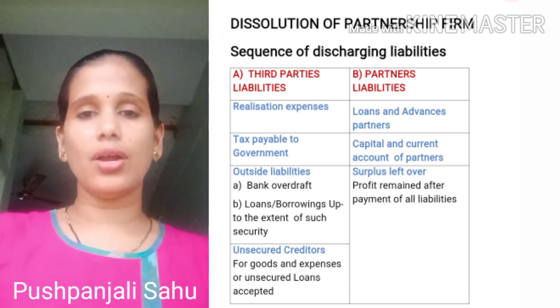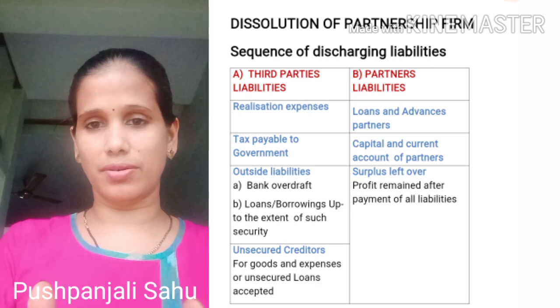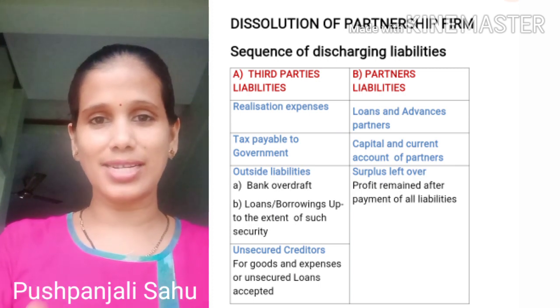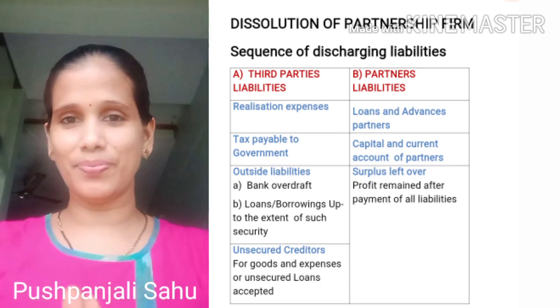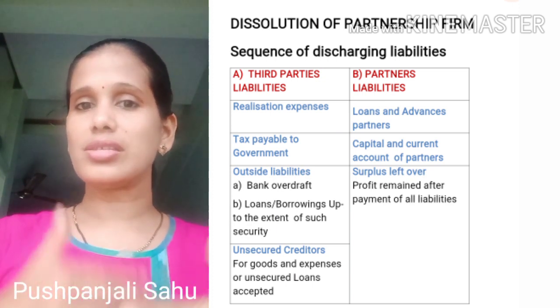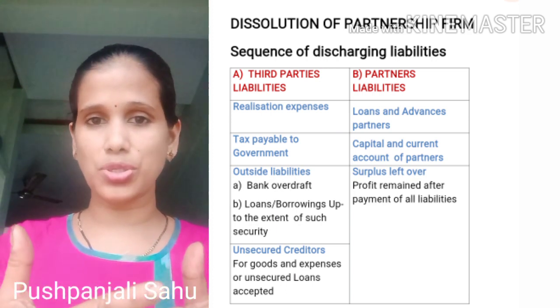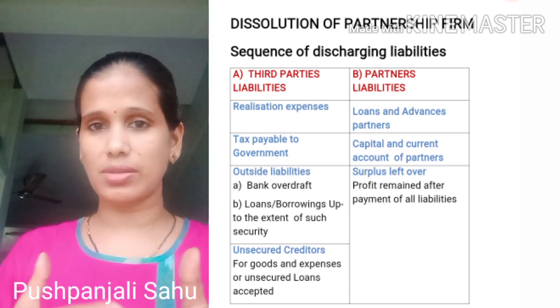Now in your A part, in the same way I had divided the liabilities into two parts, that is your A group and B group. Now in your A group, we give a certain sequence to the liabilities, that is, to the third parties liabilities also we do give a certain sequence.